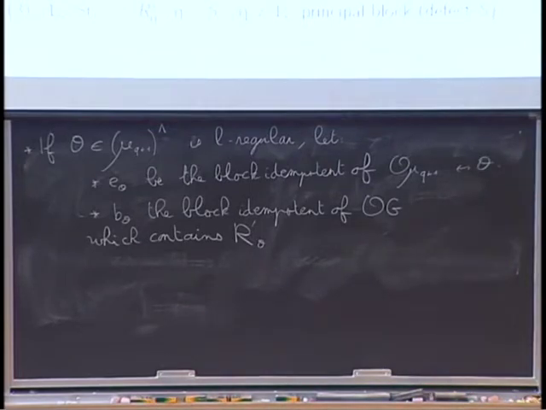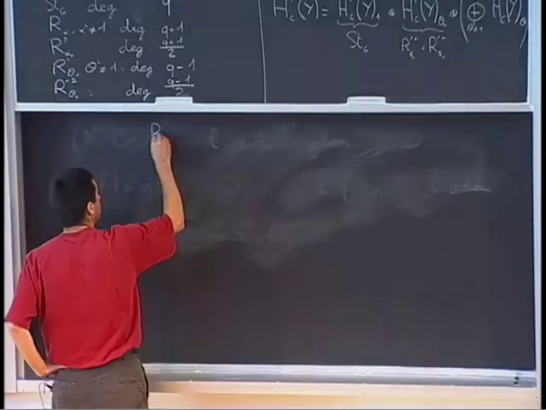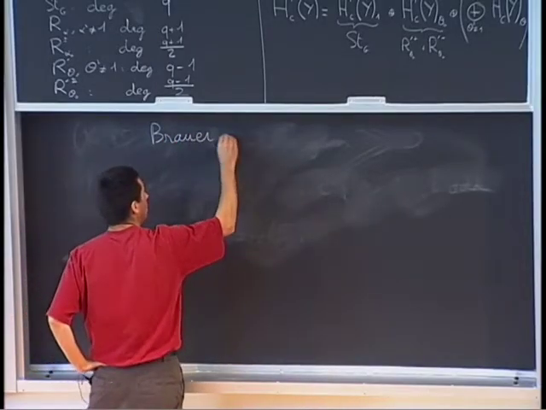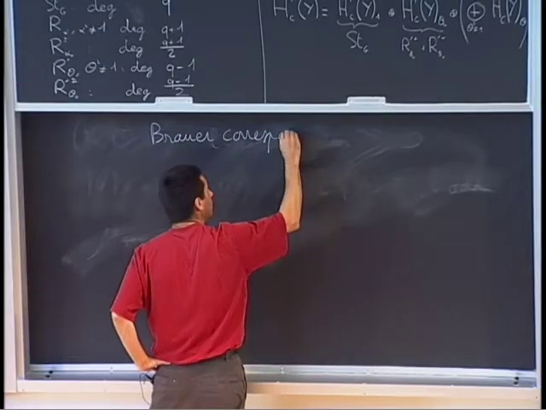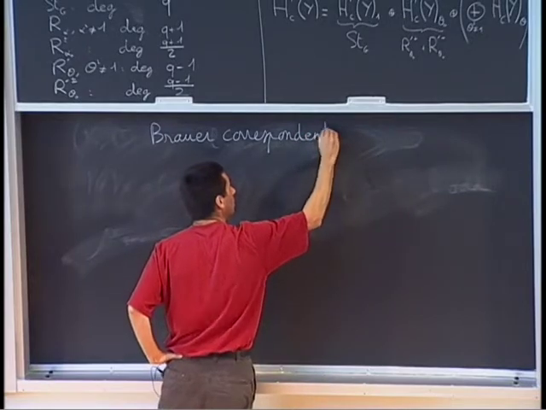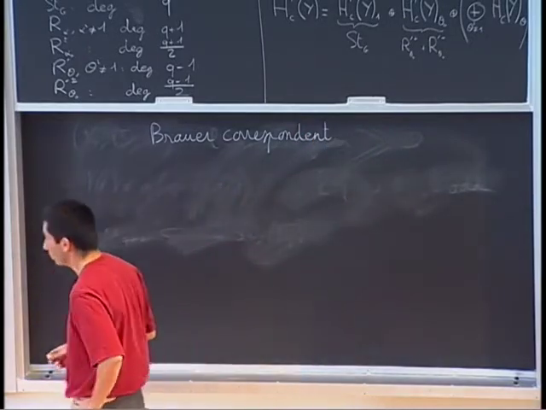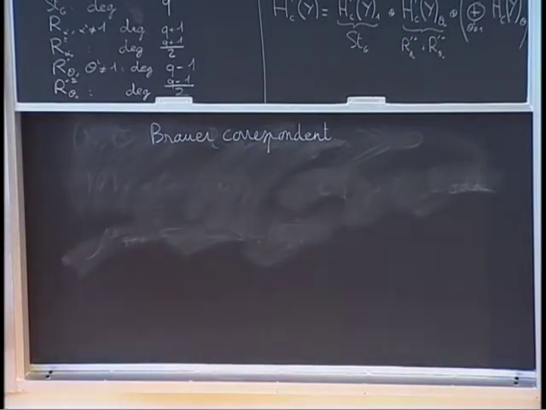Well, and it's also pretty easy to compute the Brouwer correspondent of all of these blocks. So the Brouwer correspondent is given by this. Well, before computing the Brouwer correspondent, I should explain what is the normalizer of the Sylow subgroup. So what is the normalizer of S?